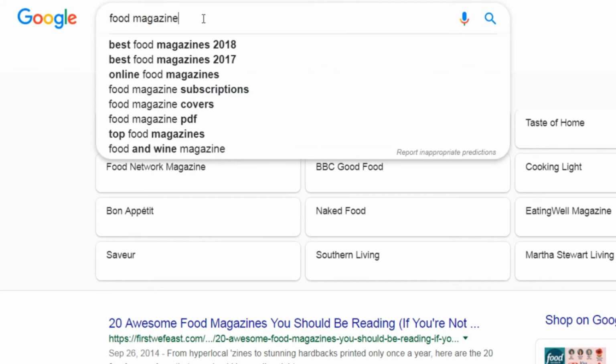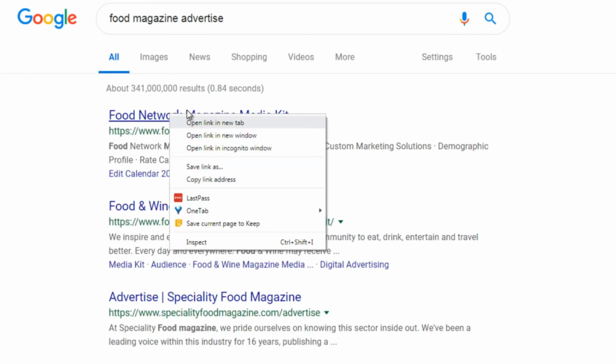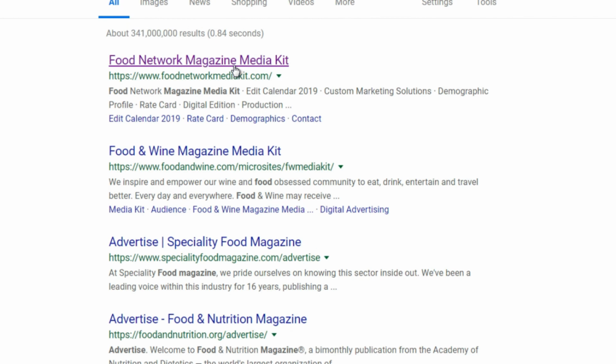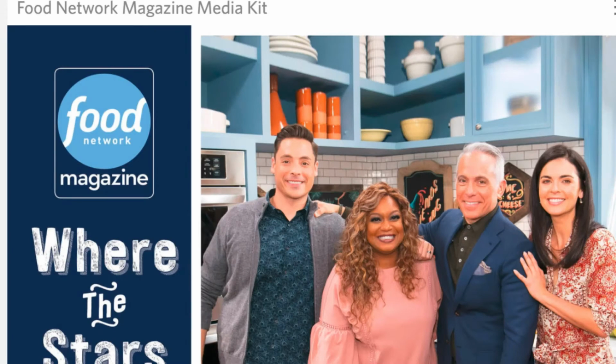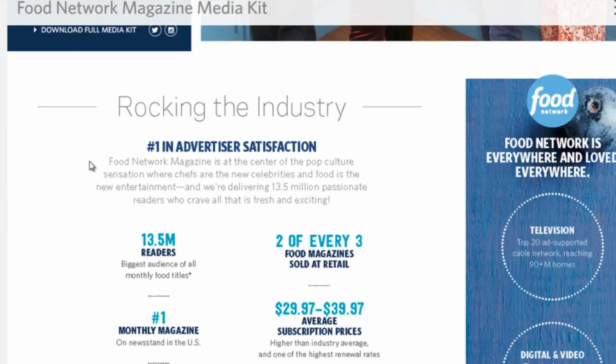And you can do food magazine advertise. So for example, the Food Network magazine media kit, the Food and Wine magazine. And bear in mind that we are not going to advertise on these networks necessarily. You can if you want to, but this will give us a better idea of the demographic. So essentially, a lot of these magazine companies, they want you to advertise. So in order to get you to advertise, they're going to provide you with the demographic information.